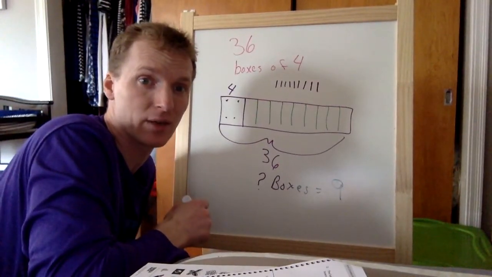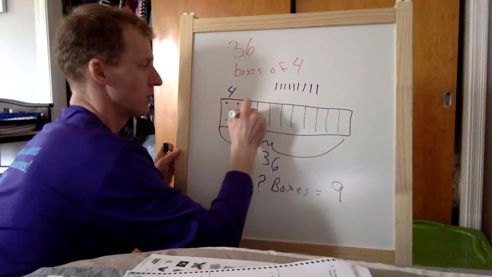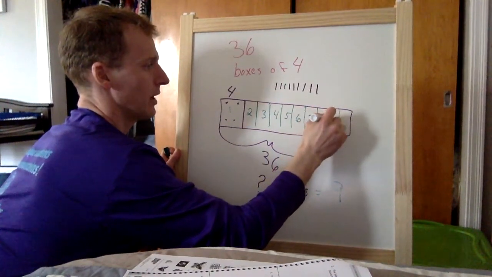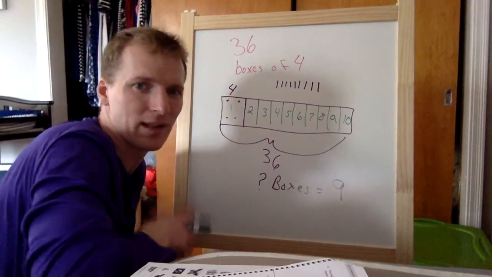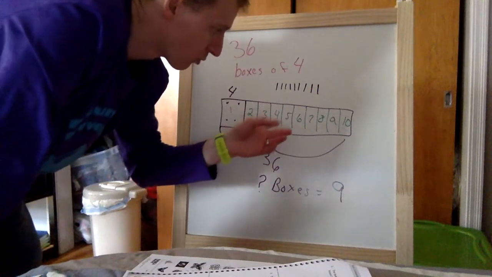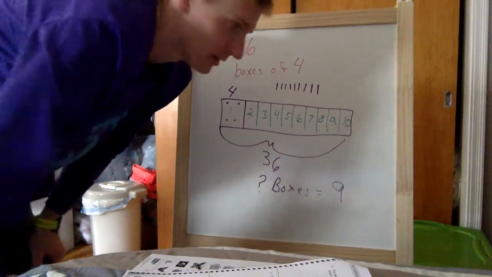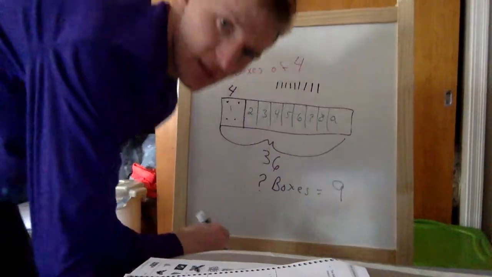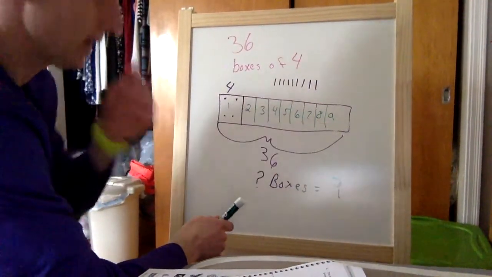Count how many boxes after I did each of those lines. 1, 2, 3, 4, 5, 6, 7, 8, 9, 10. Did we use 10 boxes? No. That's why they don't want you to break it up into boxes that way, because when you start putting the lines down, we're filling up a box, but we're not counting the last box that is made. So it takes 9 boxes. That's what we're going to do. 4 in each of them, and we have 9 sets.